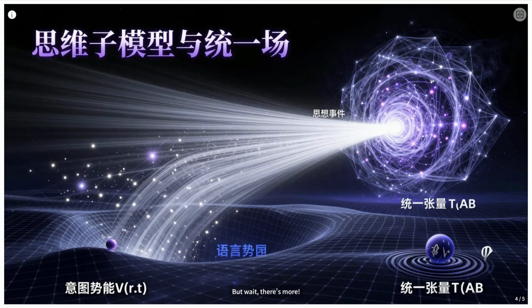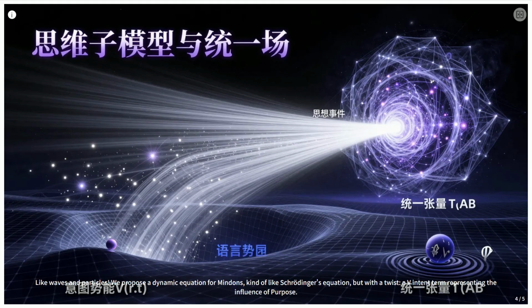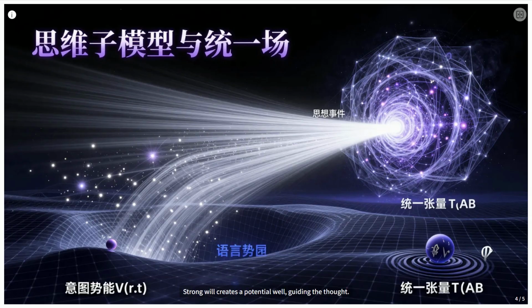But wait, there's more. If thought is a particle, let's call it a Minden, then it should have dynamics, right? Like waves and particles, we propose a dynamic equation for Mindons, kind of like Schrödinger's equation, but with a twist. A V-intent term representing the influence of purpose. Strong will creates a potential well, guiding the thought. To unify everything, we introduce a consciousness physics tensor, T AB. This tensor elegantly blends energy, information flow, and purpose flow.